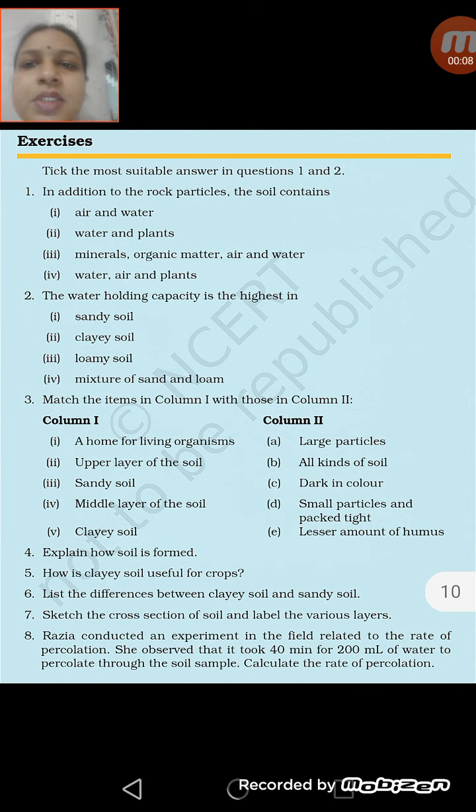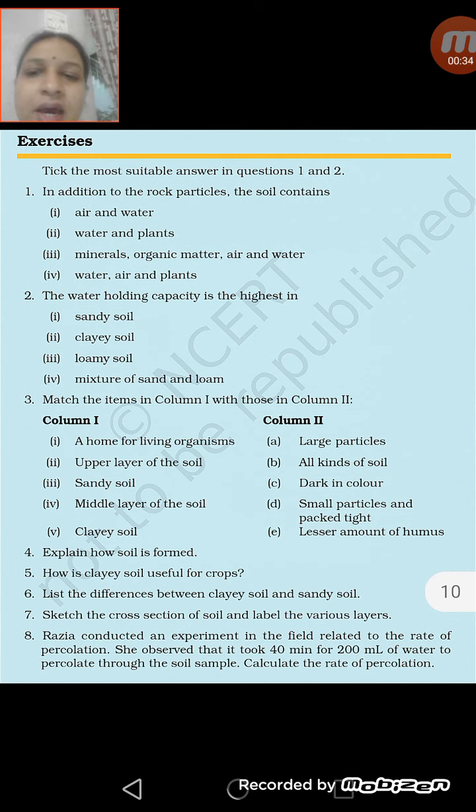First and second are the MCQs. As you can see, the first question is: in addition to the rock particles, the soil contains. Its right option is the third, that is minerals, organic matter, air, and water, because soil contains all these constituents. The second one is: the water holding capacity is the highest. As you know, clay soil has the highest water holding capacity, so option second is the right one.